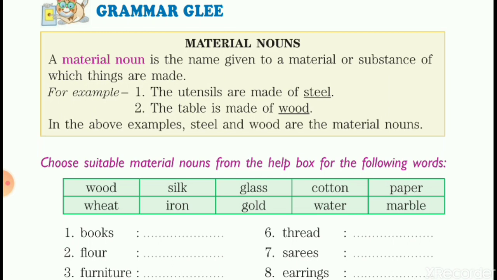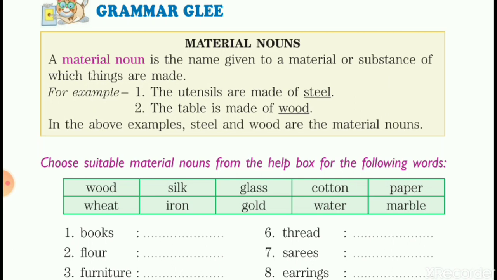Now a material noun is the name given to a material or substance of which things are made. For example, the utensils are made of steel. At home, you can see many utensils, plates, bowls, spoons, glass, many things. They are all made up of steel. That's material. The table is made up of wood. Table, chair, desk, bench, many things are made up of wood. So they are again material. Now, in the above example, steel and wood are the material nouns.